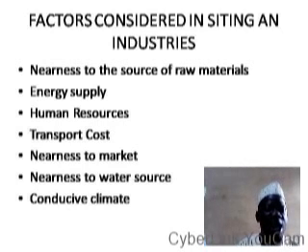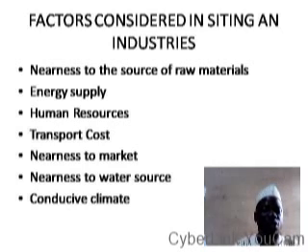Then we have to consider proximity to water source, or nearness to water source, because there is hardly any chemical industry that does not require water as one of its raw materials, or in order to run its plant. So if water supply is not around the site of our chemical plant, then it will be running at a loss. So it's one of those things that we have to consider.